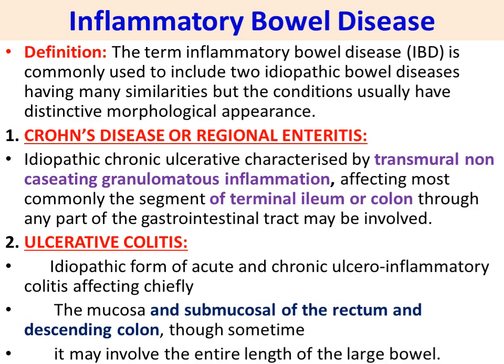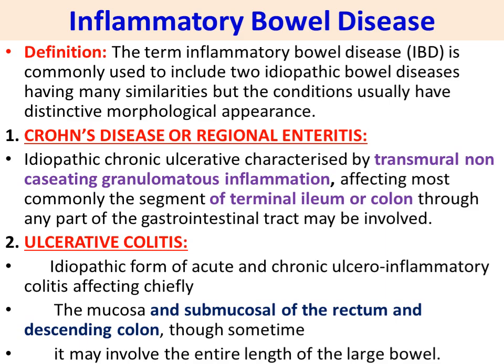So here, in Crohn's disease mainly terminal ileum and colon are involved, where transmural non-caseating granulomatous inflammation is observed. Transmural means the entire wall is involved, and non-caseating means without any caseation.